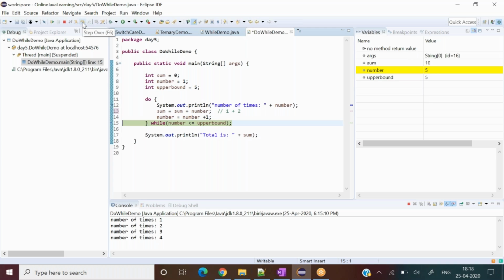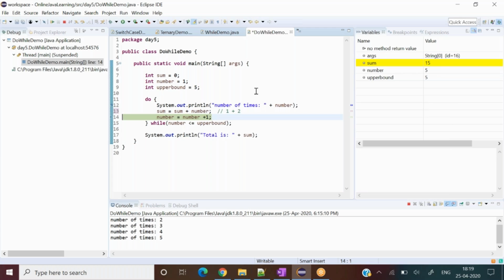Now what happened? The do will execute again, so it has gone to the do again. Now what is the current value of number? 5. So it will print 5 now, and it has printed 5 over here. Now what should be the sum? Sum plus number. 10 plus 5, 15. So 15 will go to the sum. Now what should be the number? 5 plus 1 will become 6.